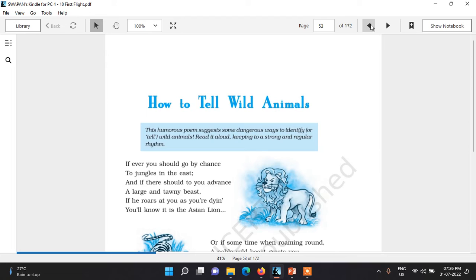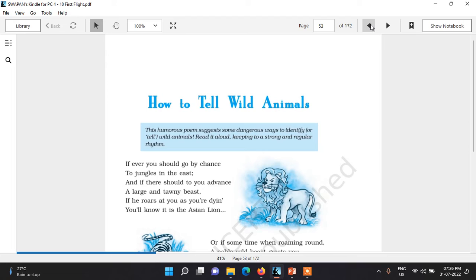And here some poetic devices. In the first stanza we can find the poetic device that is inversion.